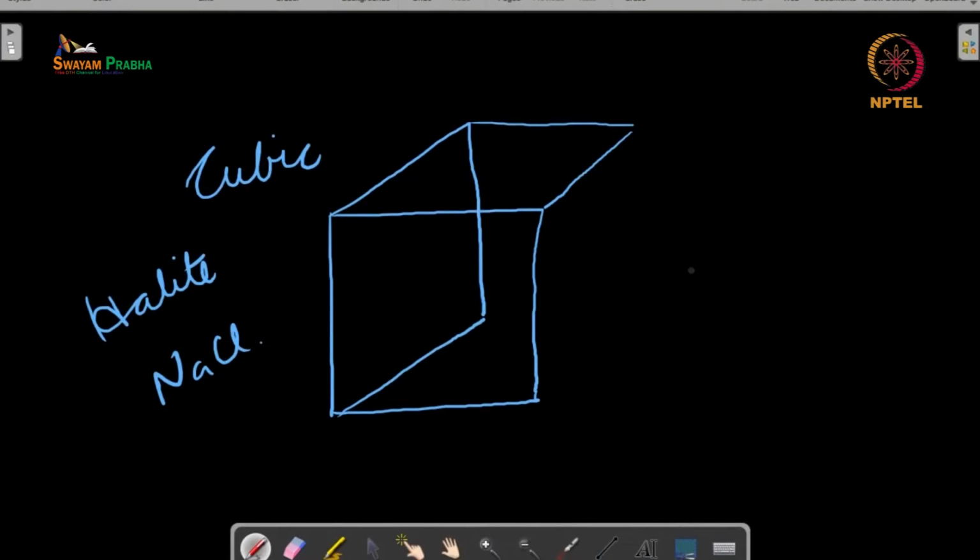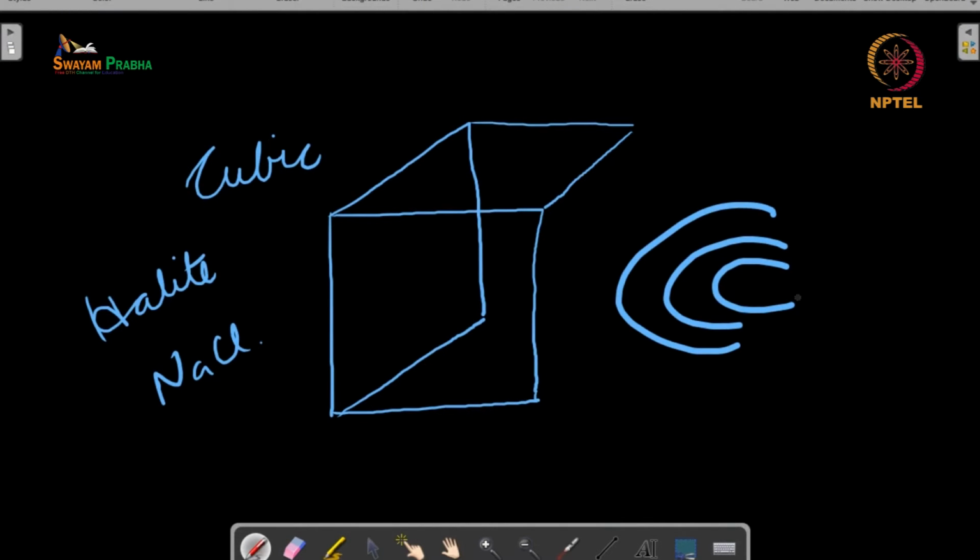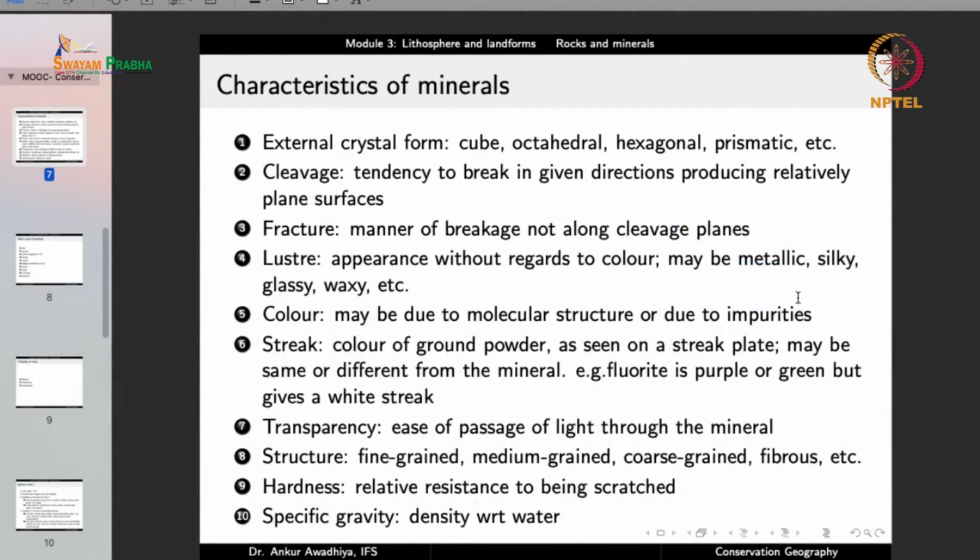So we'll call it a conchoidal fracture. So you have different lines that go like this. Now this is a conchoidal fracture. So by looking at the different kinds of fractures, or the manner of breakage that is not along the cleavage planes, you can also have certain idea about what this mineral could be.